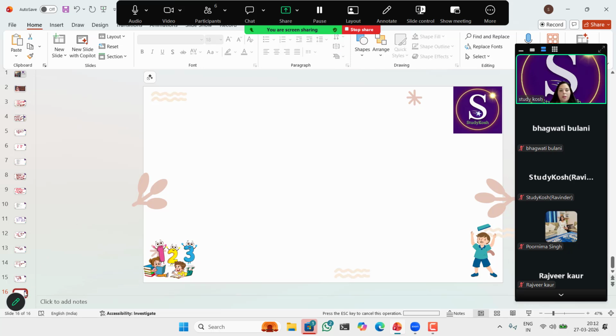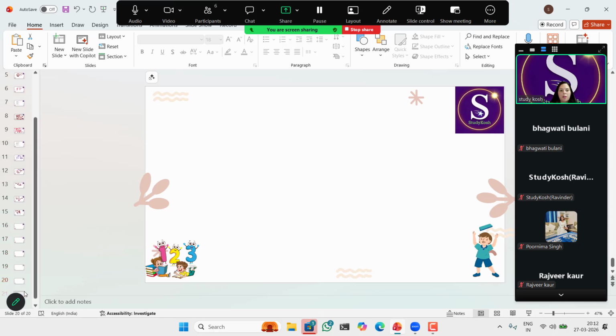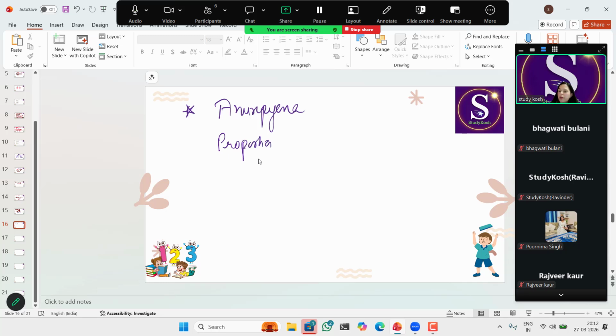These supporting formulas help us to simplify our steps, to reduce our calculations, or to improve our speed further to solve particular questions, right? So, as I told you, Anurupena, the name of a sutra in the sub-sutras is Anurupena Shunyamanyat.